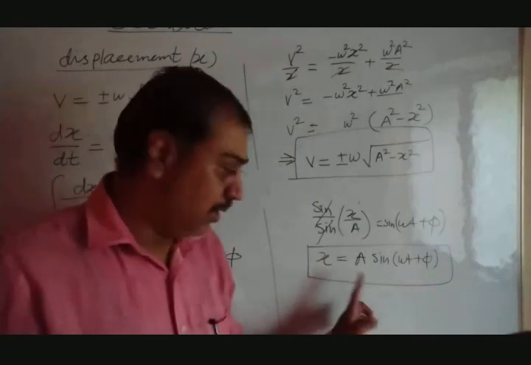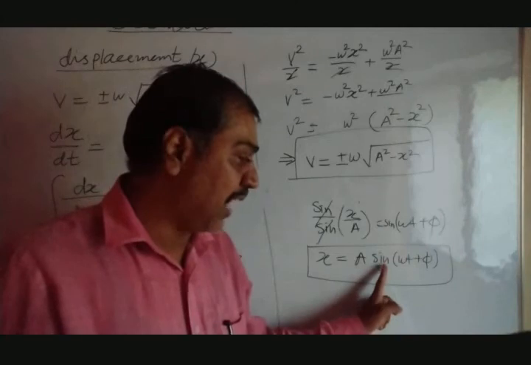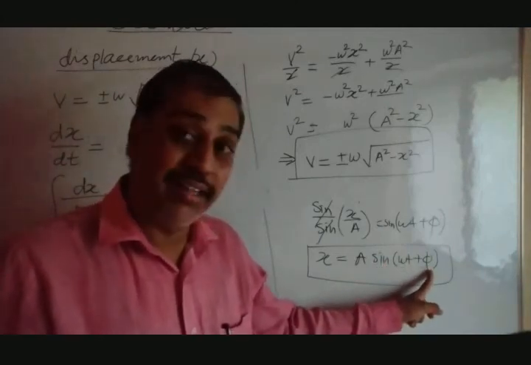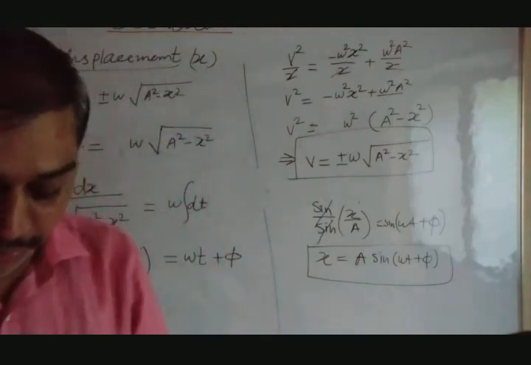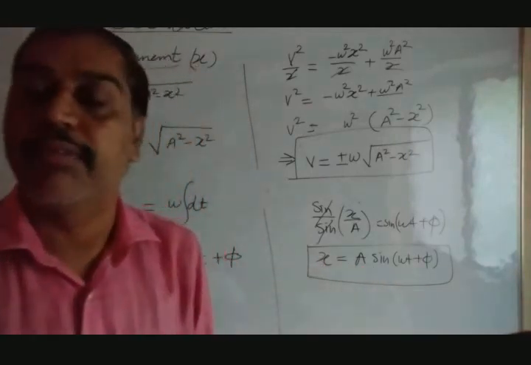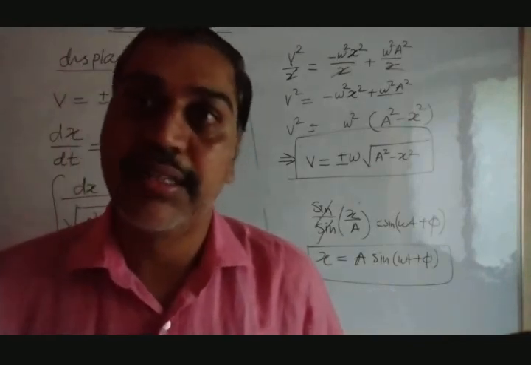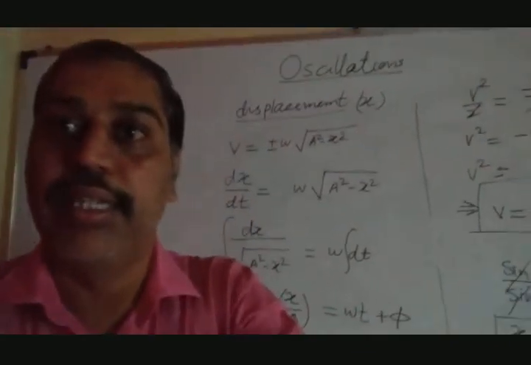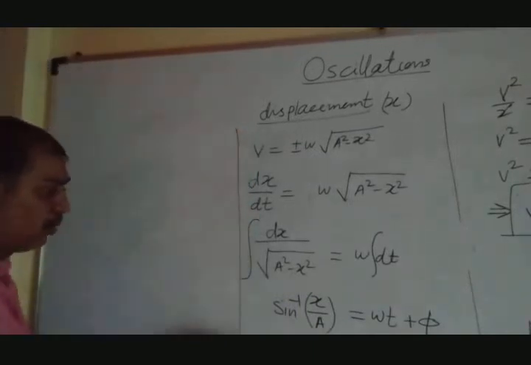X is the displacement, a is the amplitude, the maximum displacement from the mean position, sine is a trigonometric function, omega is angular frequency, t is time, phi is the constant of integration. Now here there are two cases that we have to learn for this displacement. I hope you get this equation: x equal to a sine omega t plus phi is the general equation for displacement of a particle performing simple harmonic motion. Now we have to consider two cases. How those two cases differ from each other, we'll see here on this side.